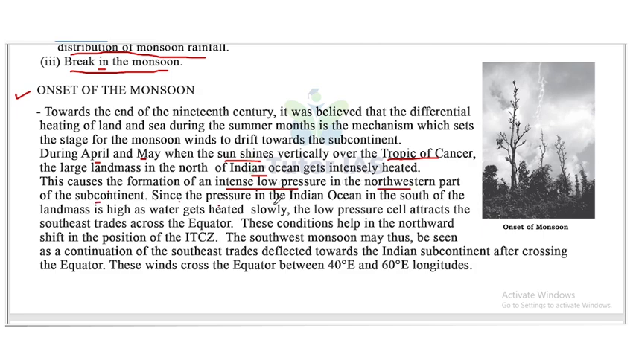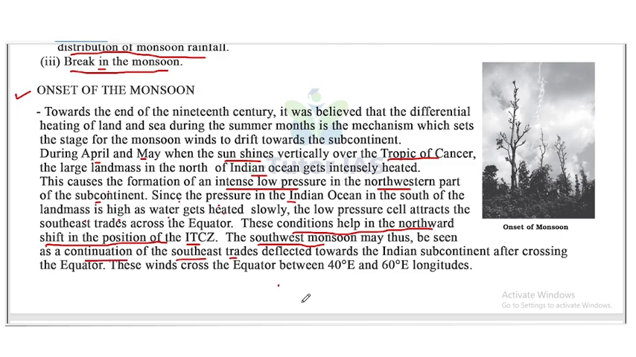Since the pressure in the Indian Ocean in the south and the landmass is high as water gets heated slowly, the low pressure cells attract the southeast trade across the equator. These conditions help in the northward shift in the position of ITCZ. We already discussed that. The southwest monsoon may thus be seen as the continuation of the southeast trade winds.